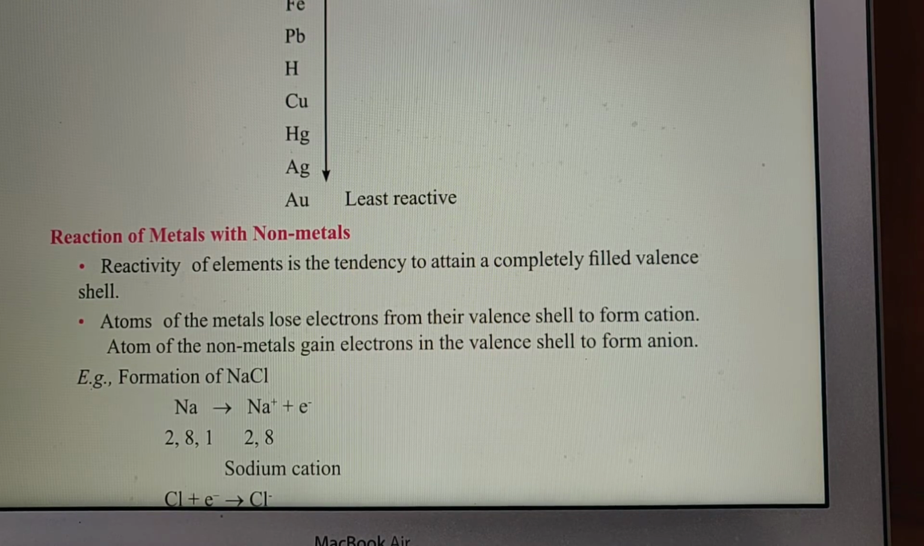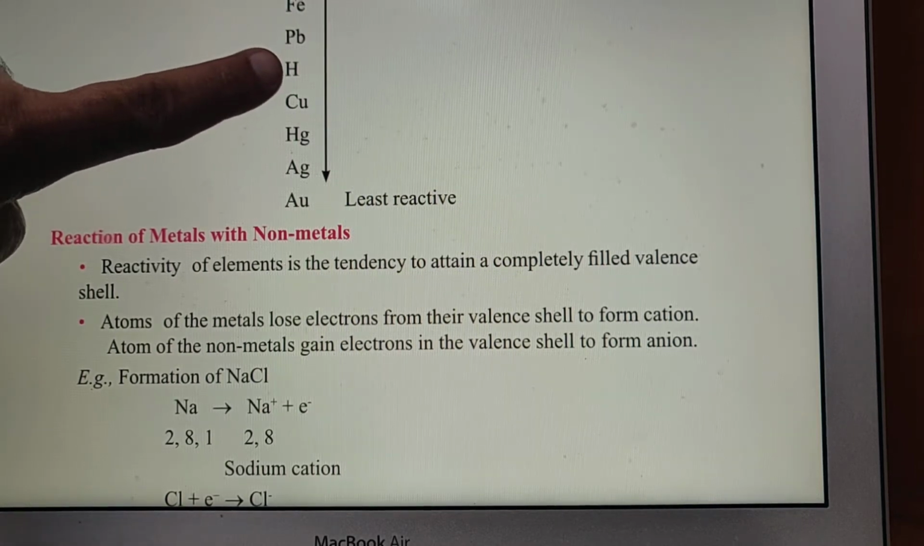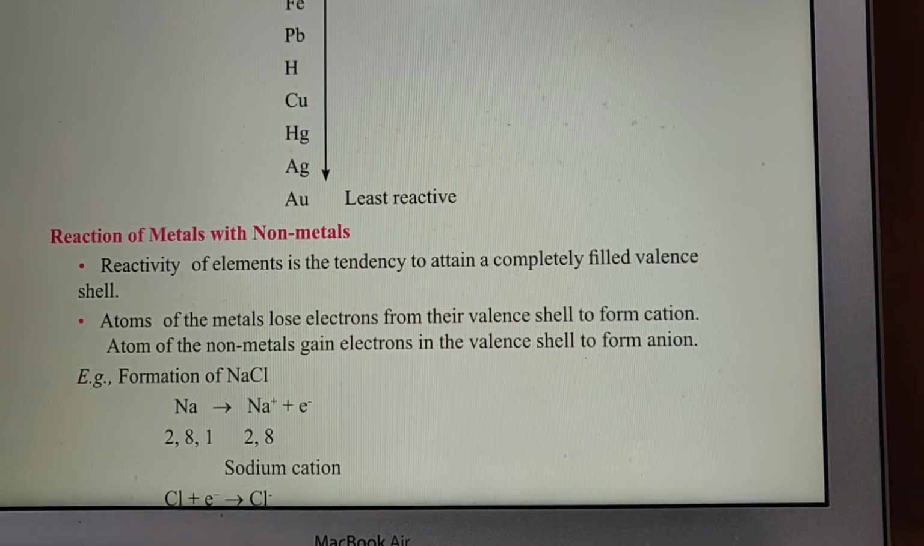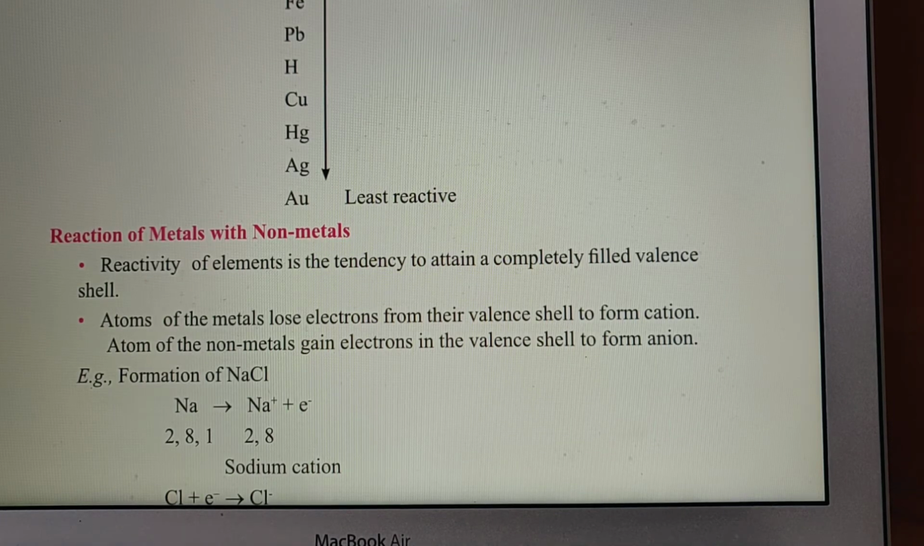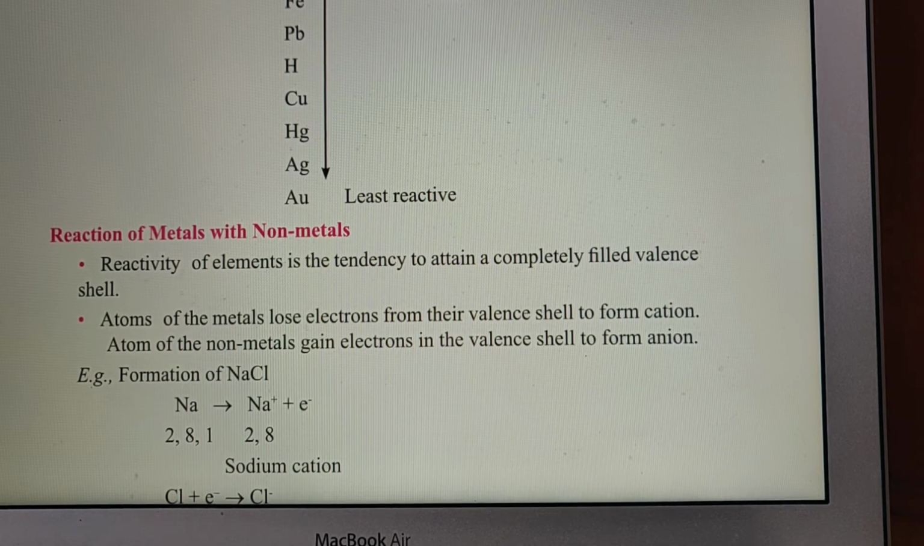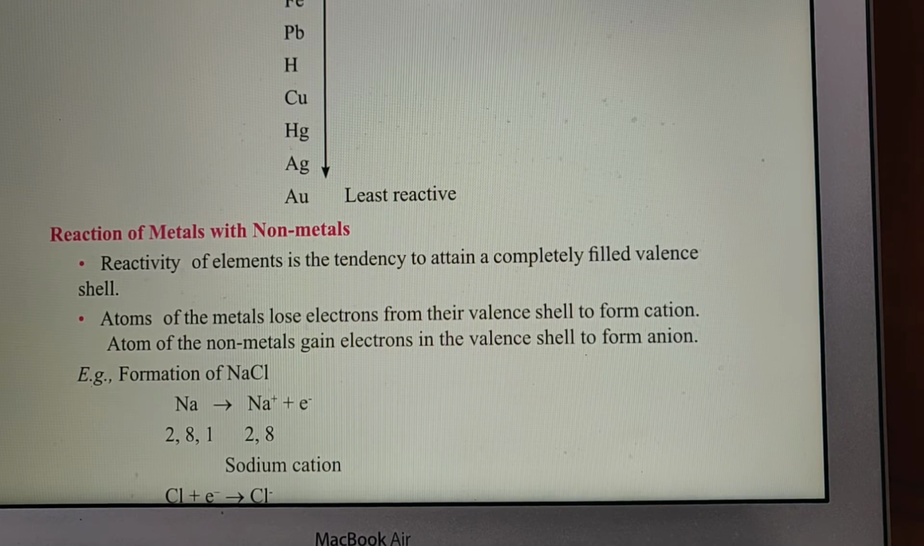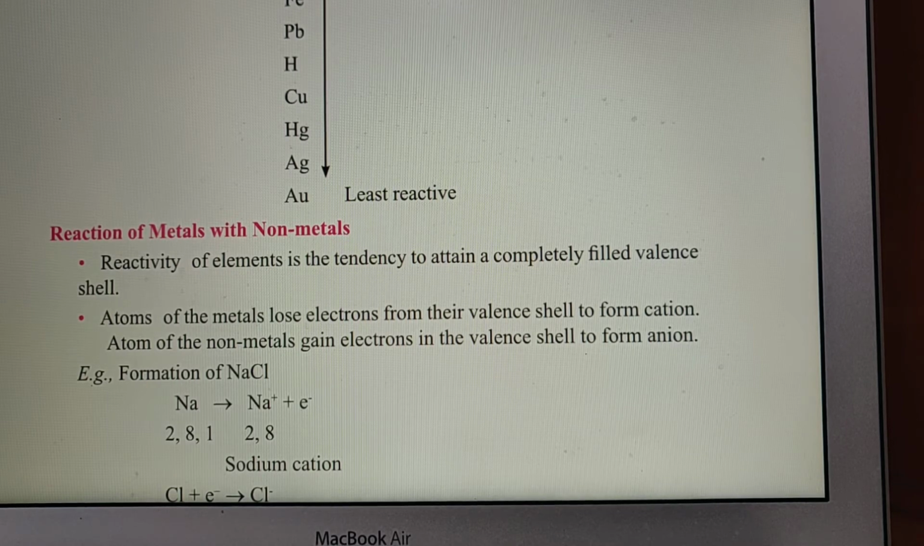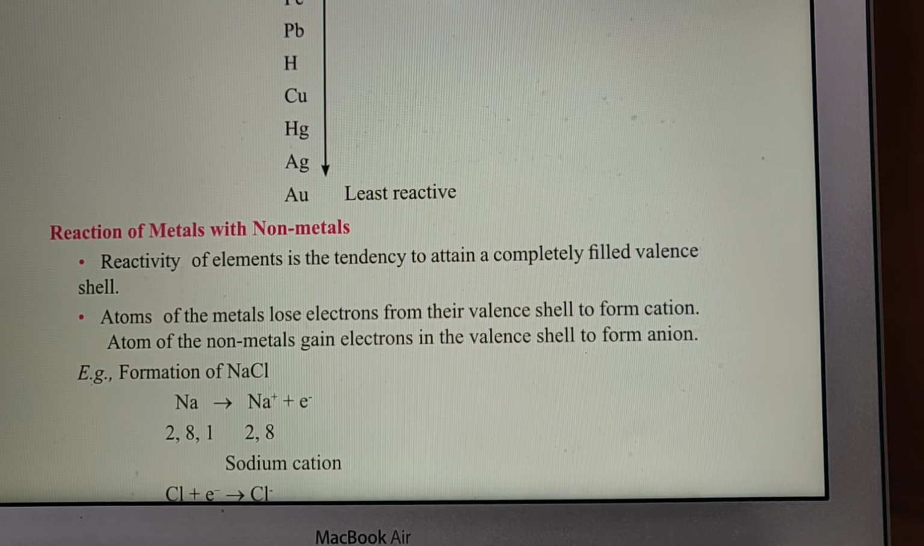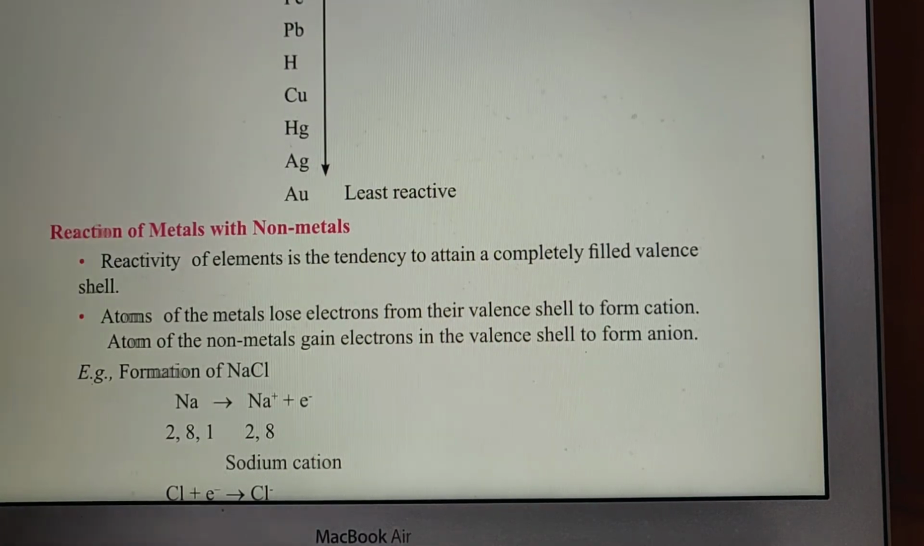In the reactivity series, we have seen hydrogen is placed here. Hydrogen is not a metal. Why is hydrogen kept here? It is the reason that most of the metals, or we can say all metals, form positive ions by losing electrons, and hydrogen also loses an electron to form a positive ion. Therefore, hydrogen is kept here in the metallic series.